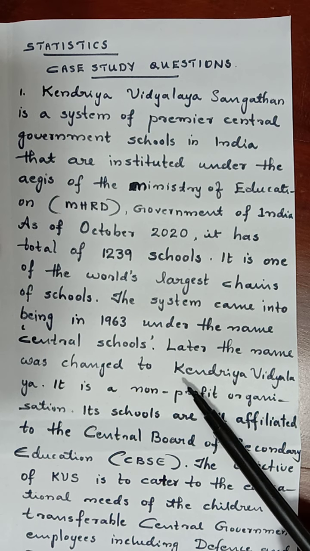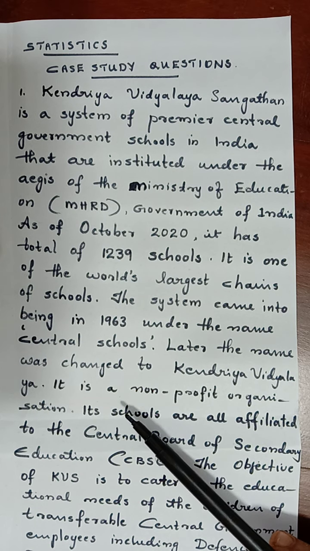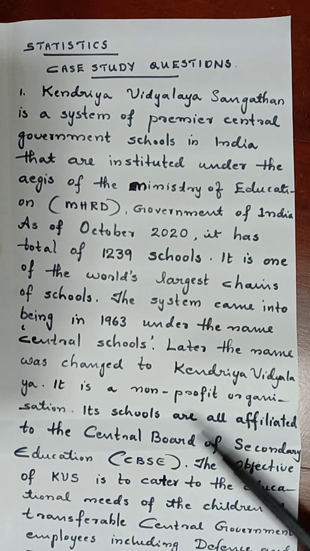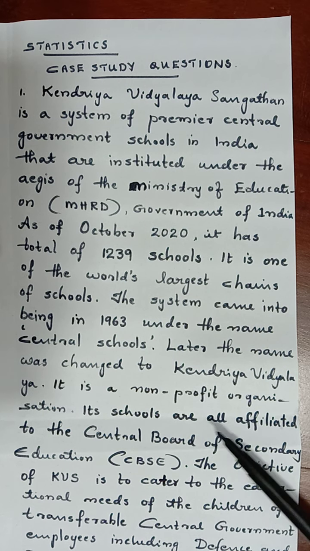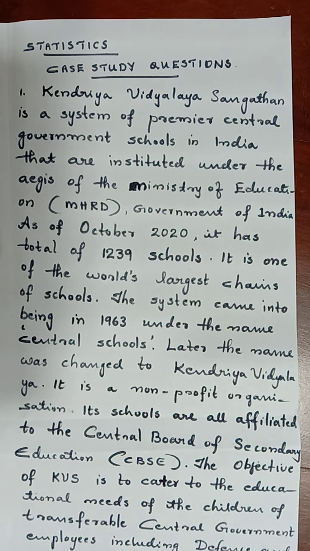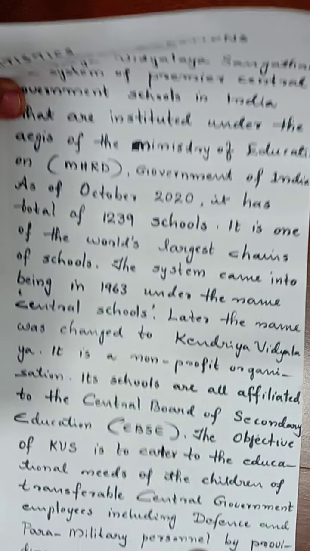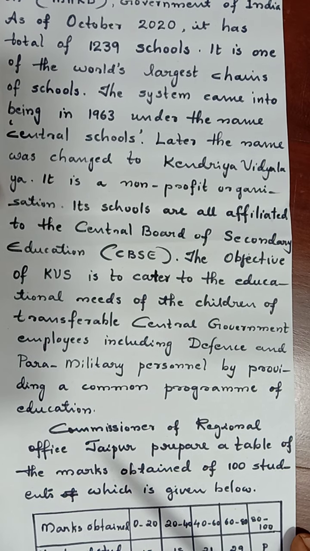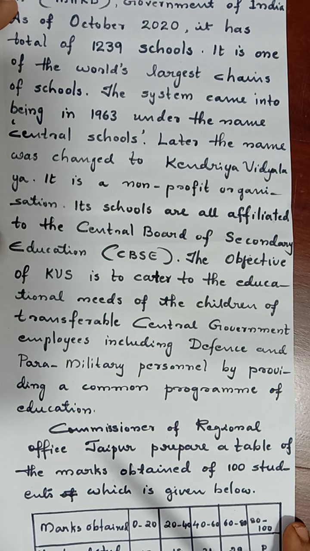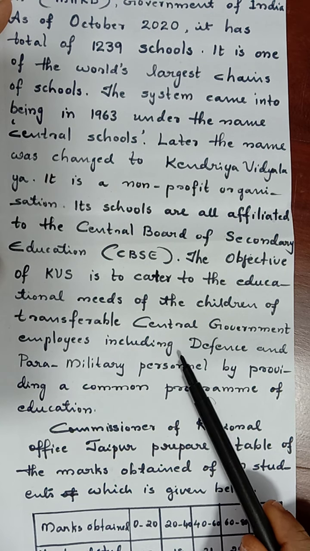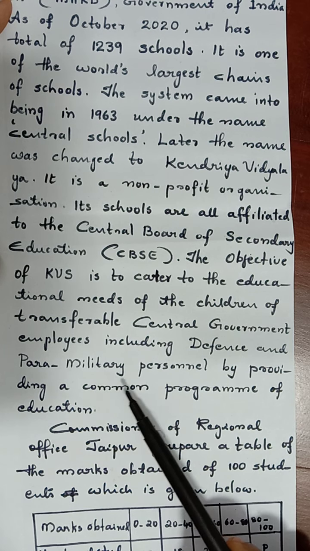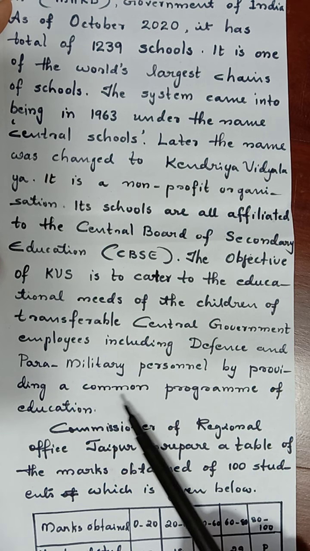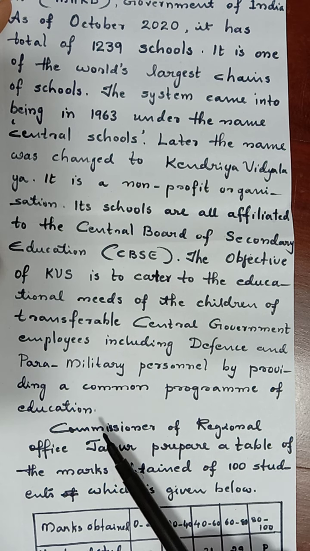Later, the name was changed to Kendriya Vidyalaya. It is a non-profit organization. Its schools are all affiliated to the Central Board of Secondary Education (CBSE). The objective of KVs is to cater to the educational needs of the children of transferable central government employees, including defense and paramilitary personnel, by providing a common program of education.